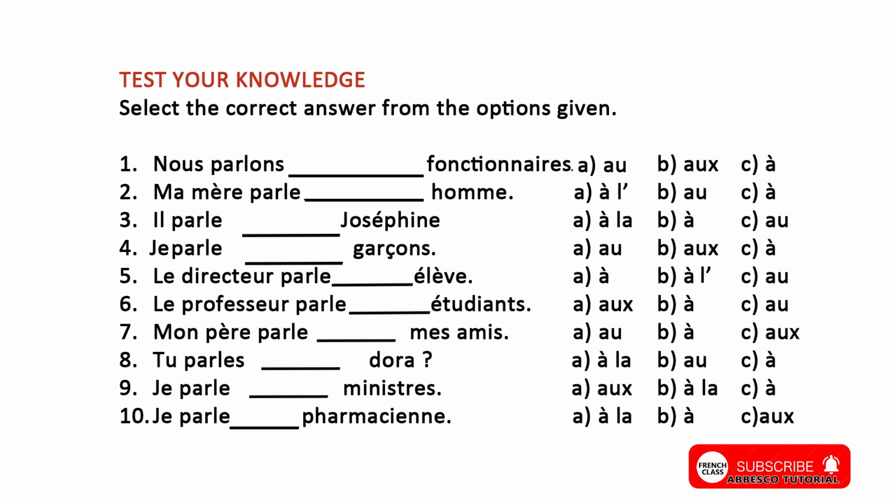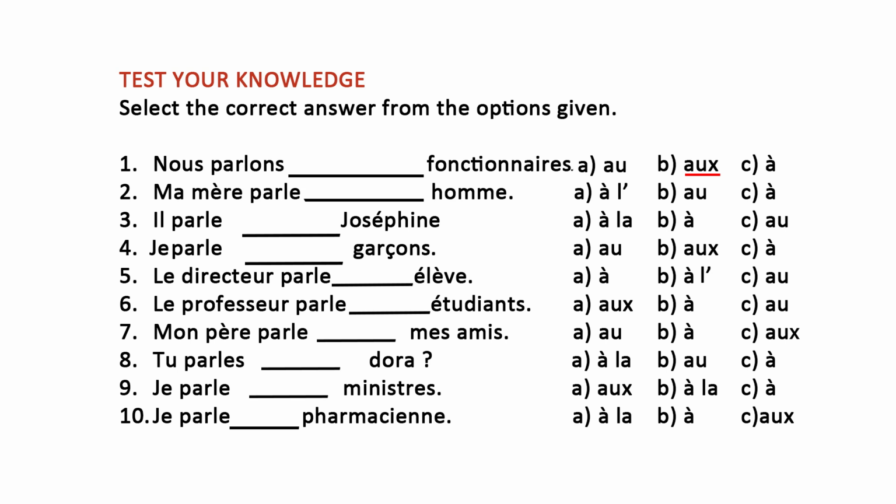In the options, what do you think will be the correct one? Select yours in a few seconds. Okay, I think you are smart. You have done so. Now, let's see the correct answer. The correct answer will be what? Nous parlons aux fonctionnaires. So, aux will be the correct answer because fonctionnaire is a plural word.